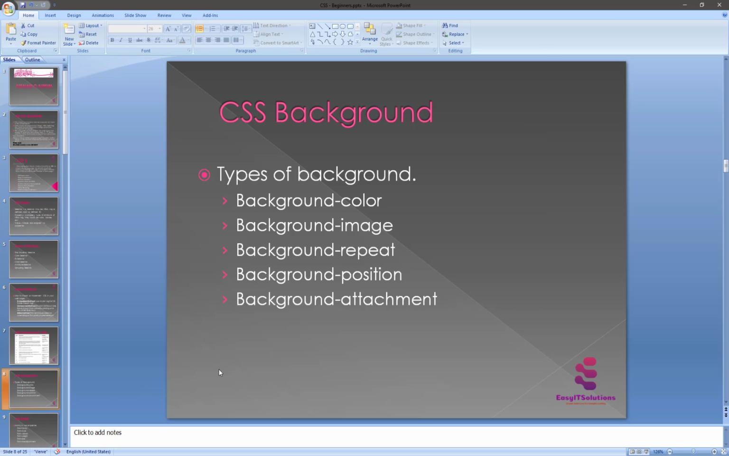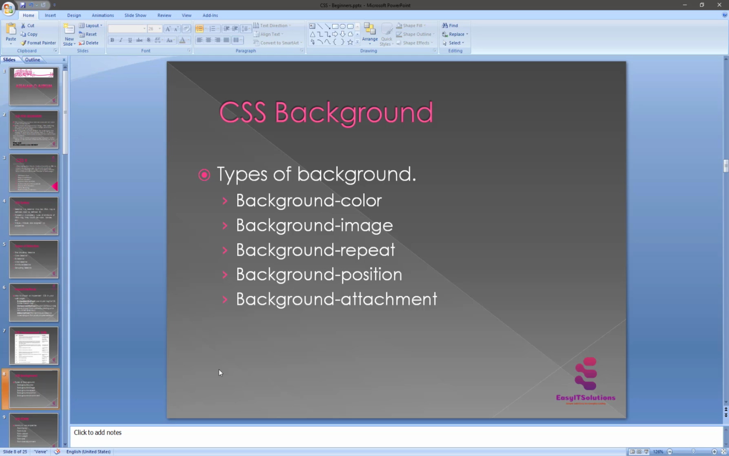This lecture basically teaches you how to set the backgrounds of various HTML elements. So you can set the following background properties of an element. Number one is the background color, the property used to set the background color of an element. And the second is the background image. The property is used to set the background image of an element.